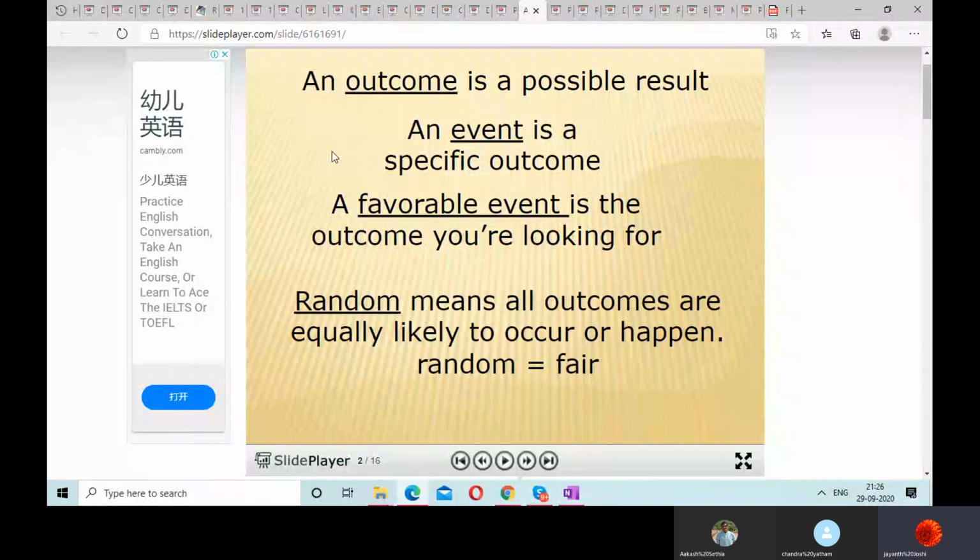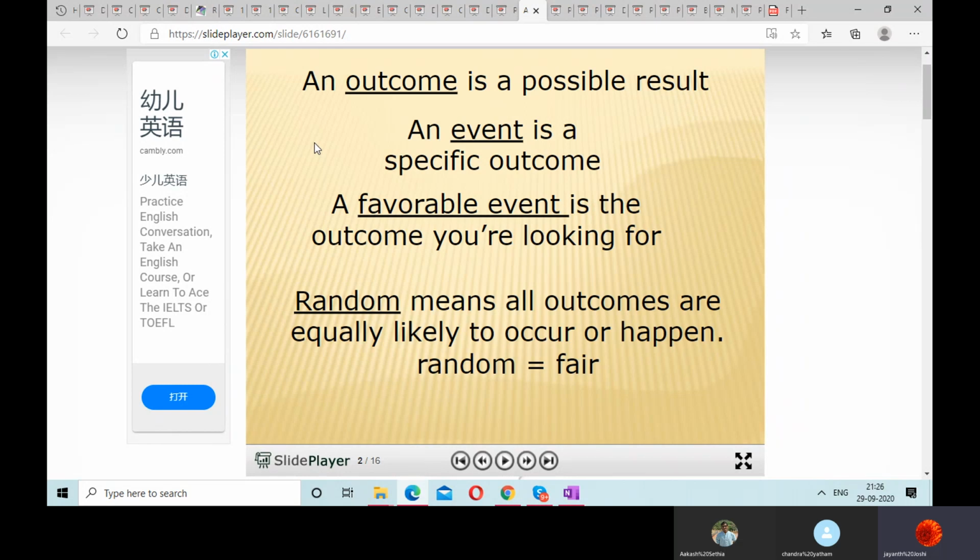So what is an outcome? Outcome is nothing but a possible result. If you toss a coin, the outcome can be head or tail. An event is a specific outcome. That means your tossing of coin is an event. A favorable event is nothing but the outcome which you are looking for comes. So a favorable event is the outcome you are looking for. And random means all outcomes are equally likely to occur or happen. So random means anything can happen in that. Whatever outcomes are available, any of them can occur.